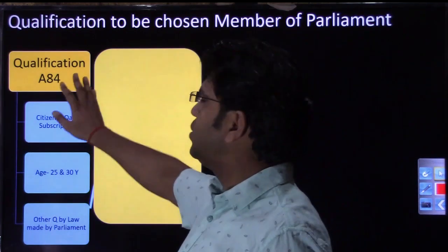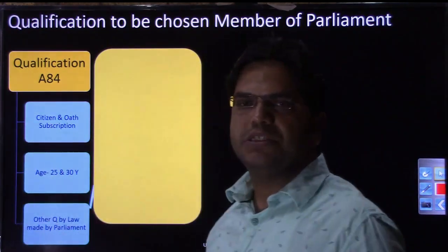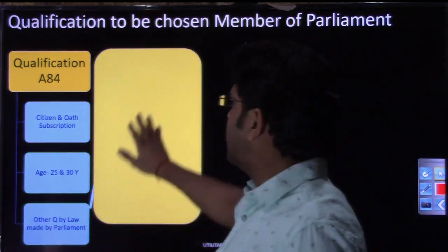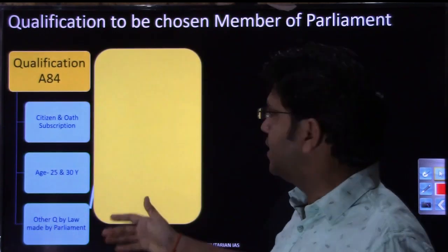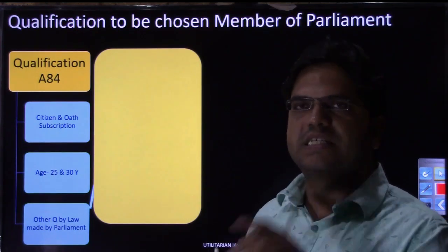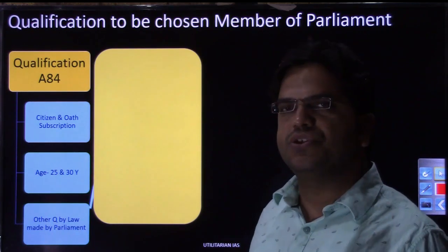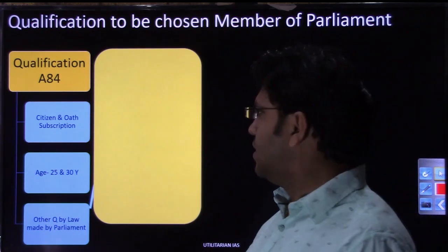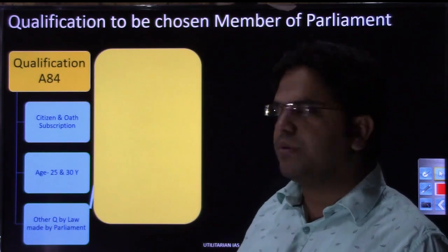So there are actually two sets of qualification, right? One set of qualification has been mentioned in the constitution itself, and another set of qualification has been mentioned in the law. One statute has been made, called the Representation of People Act 1951. So in that statute as well, some set of qualification has been mentioned, right?